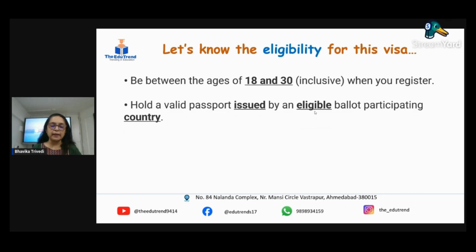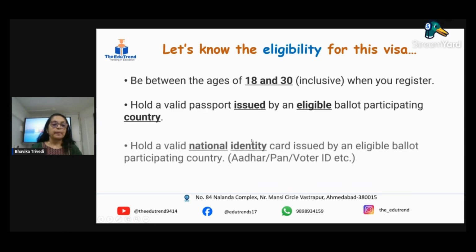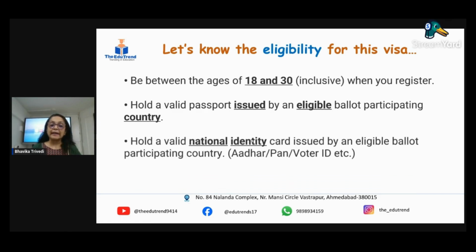If you have an Indian passport, that is great because India is one of the participating countries. And you have to have a national ID that can be your Aadhaar, PAN, or voter ID. Mostly they look for PAN and Aadhaar. If you have these things with you, you can apply for this particular visa.